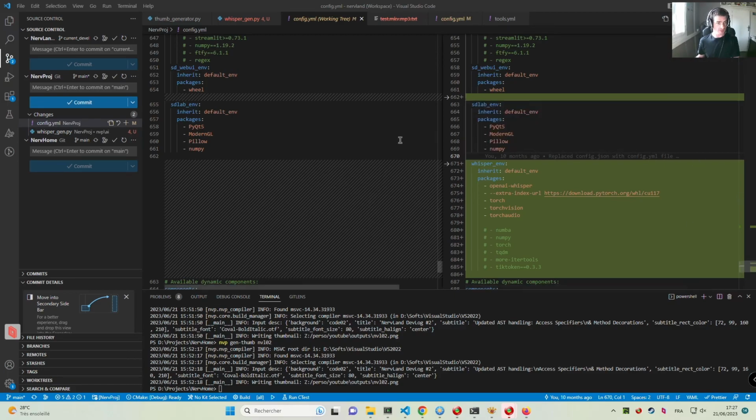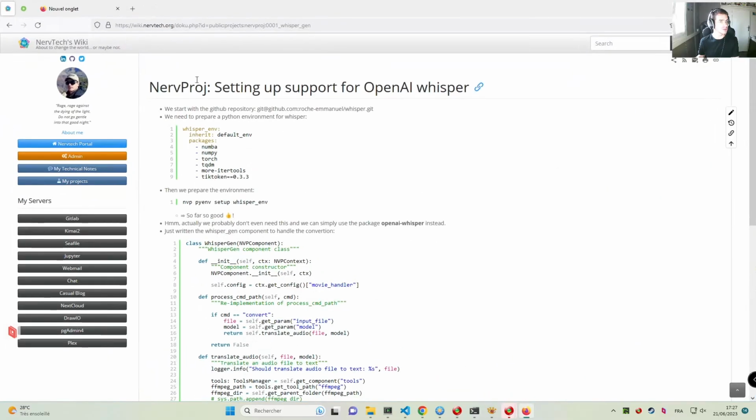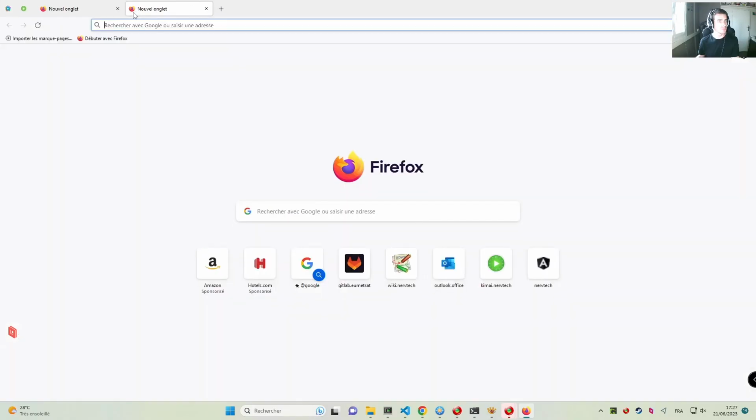So the thing is, I have just discovered Whisper. In case you don't know what this is, it's a project from OpenAI. I guess we can get to the actual project page.